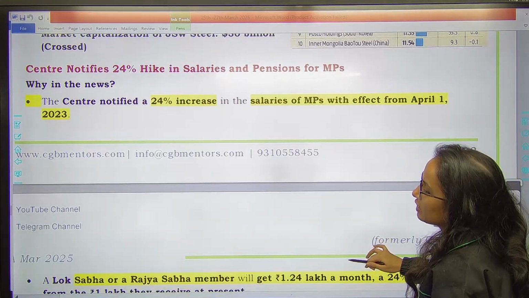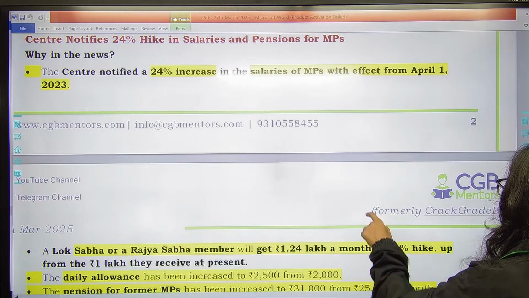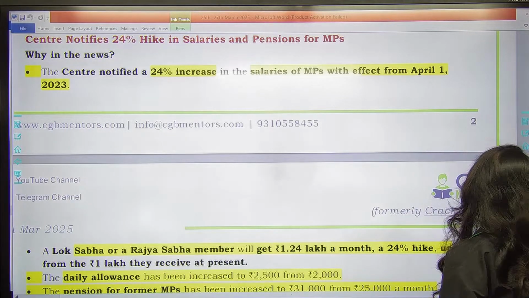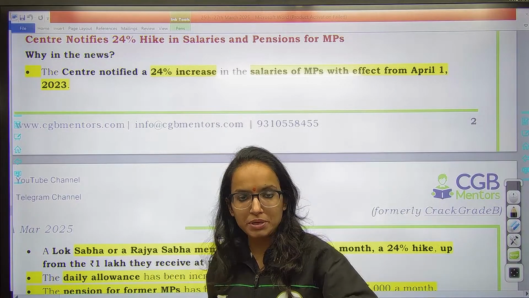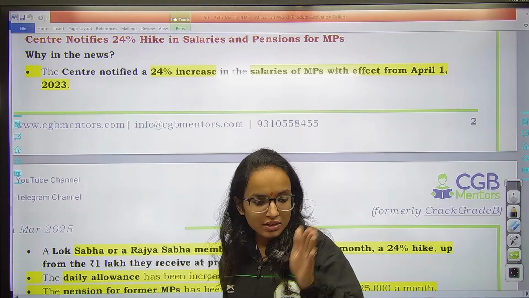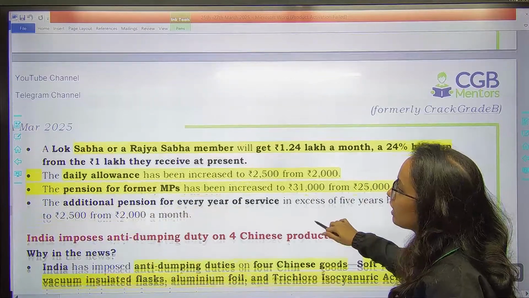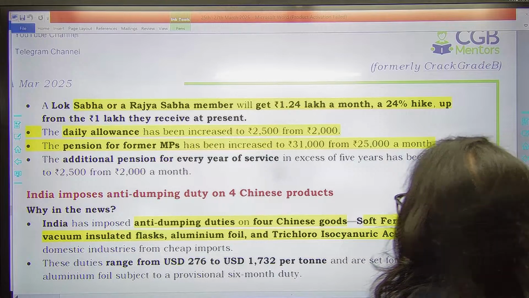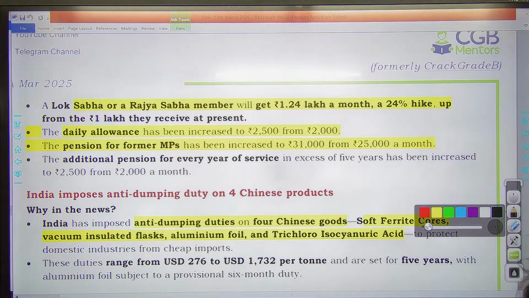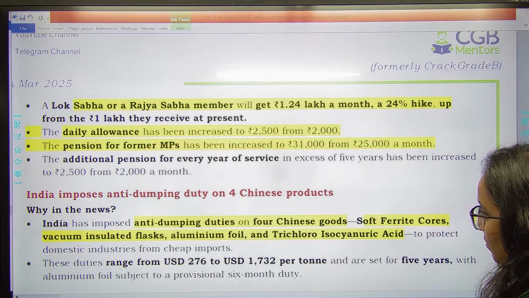Remember that. The next one is Center has notified a 24% increase in the salaries of MPs, members of parliament, with effect from 1st April 2023. Yes, so retrospectively, that means जो भी 2023 से MP थे उनके लिए, right? It is in effect from retrospectively, 2023 say it would be in effect. Then next point is Lok Sabha or Rajya Sabha member, either of them, they will get 1.24 lakh a month, which is 24% hike, up from 1 lakh they received earlier.